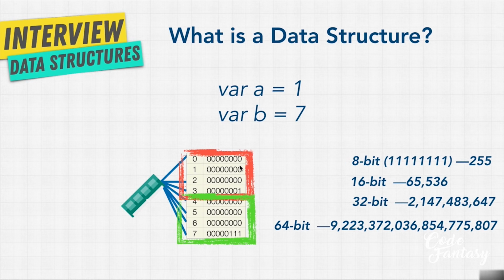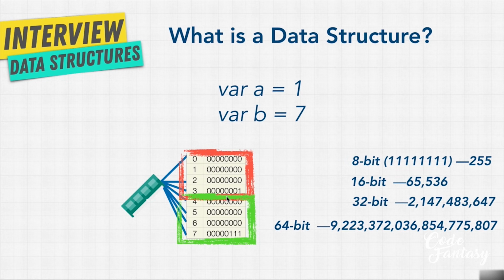But a data structure is this. A data structure is an arrangement of data. You can define the way you interact with this data and how it is arranged in RAM. So some data structures in RAM are organized right next to each other. Some are organized apart from each other. And they have different pros and cons on access and write.